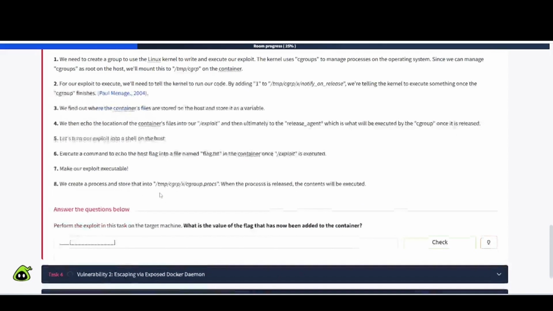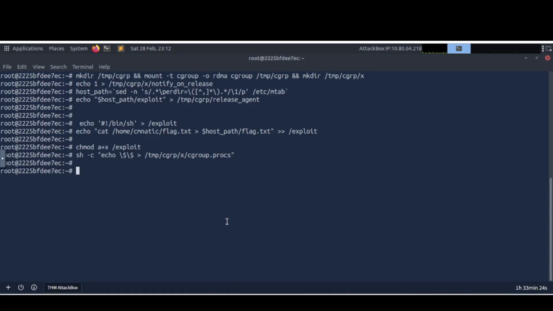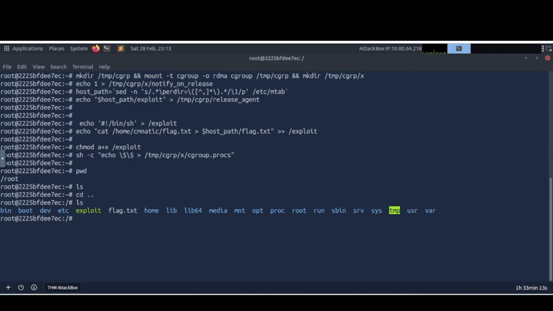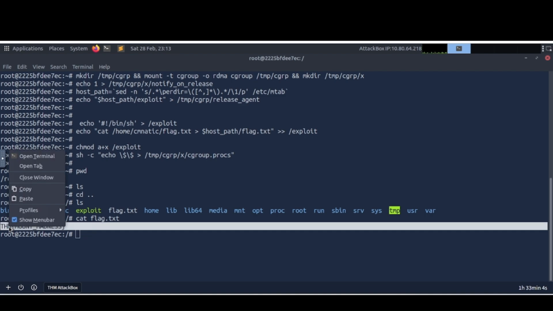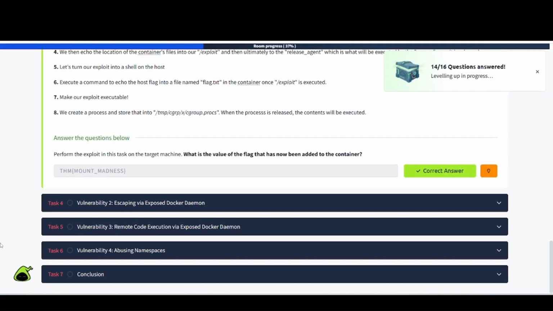Okay, so I guess we are done, and now we just got to get the flag, and they said it's going to be in root. So let's see where we are right now. We can use just pwd. Oh, okay. Well, ls, nothing in here. Let's go back one, ls, and there's the flag. So we're just going to go ahead and cat that bad boy. Got it. Good to go there. And let's plug that in and continue on here to task number 4.